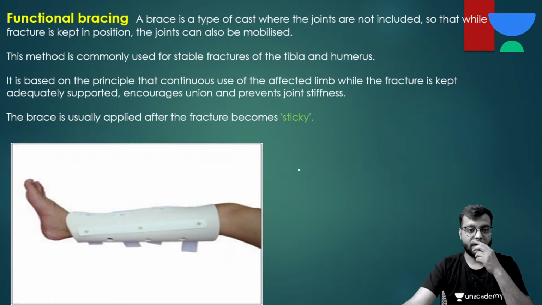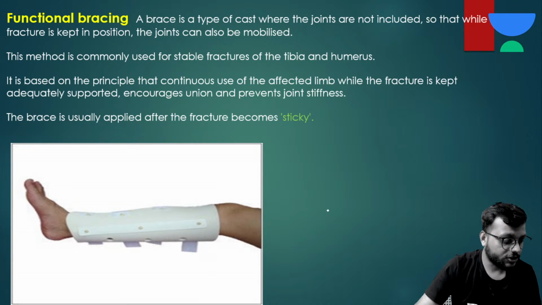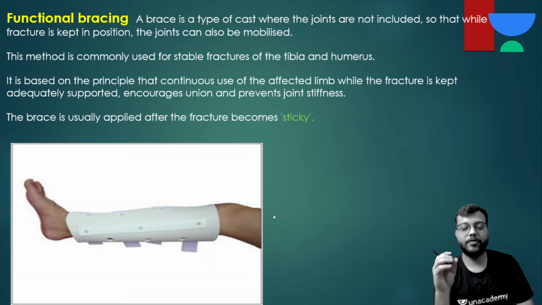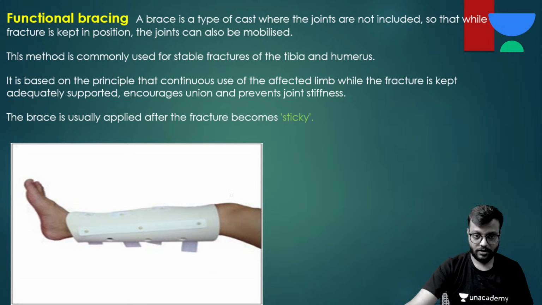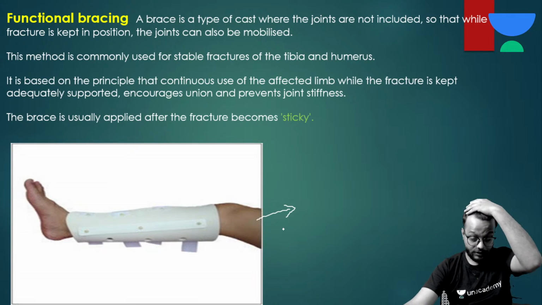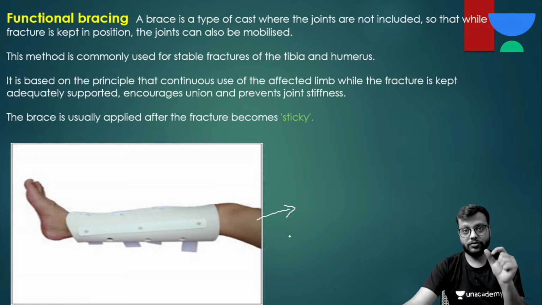Okay, now another thing that you should know is functional bracing. Now what is functional bracing? Functional bracings are plastic or cloth के equipments like this you can see, and they are put after the cast where the above and the below वाले जो joints होते हैं they are not immobilized, है ना.